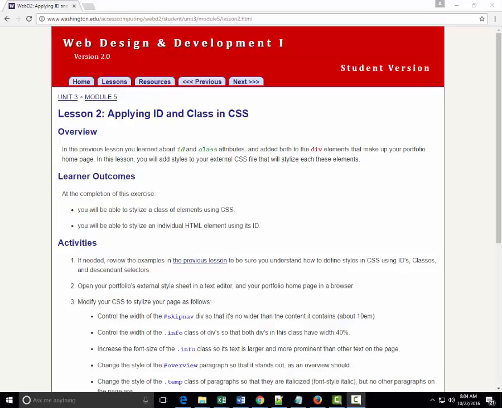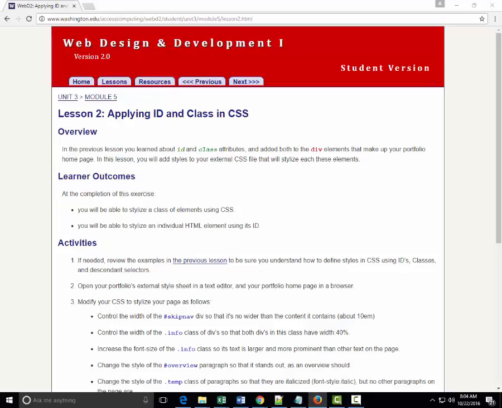In the previous lesson, we modified our HTML to allow us to do fine-tuning of our styles. But we didn't change any of the actual look and feel of our pages because we didn't change any of the actual styles themselves. In this lesson, we will do that. We will utilize ID and class to very much fine tune our web pages.